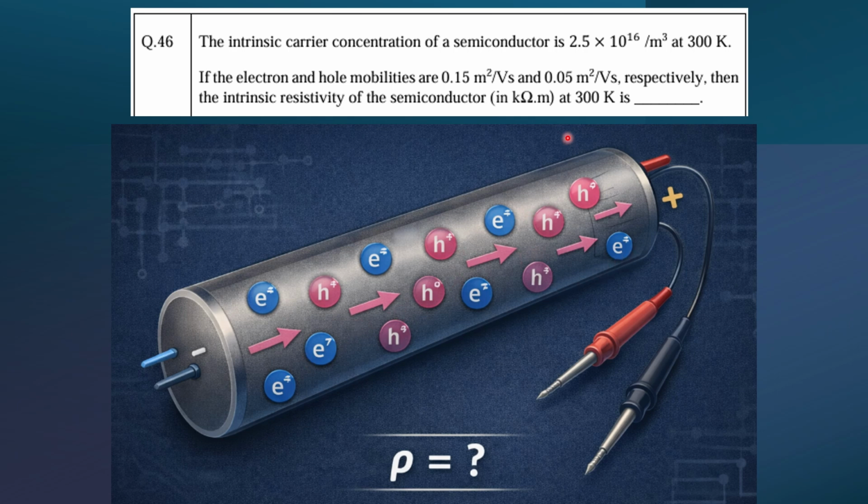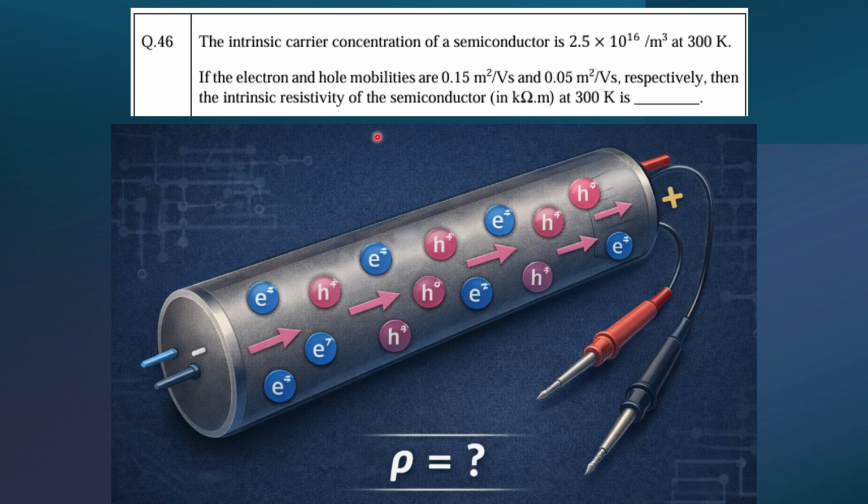So electron definitely has the faster speed. These mobilities mean the speed, your velocity only. So electron has this 0.15 meter square per volt second, and the hole has this much, 0.05, right?